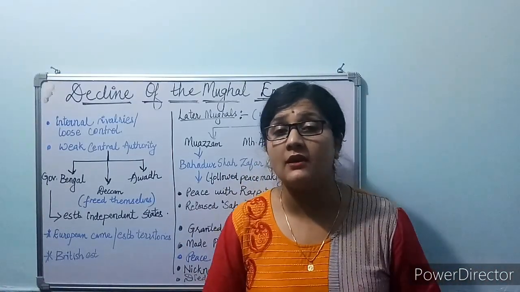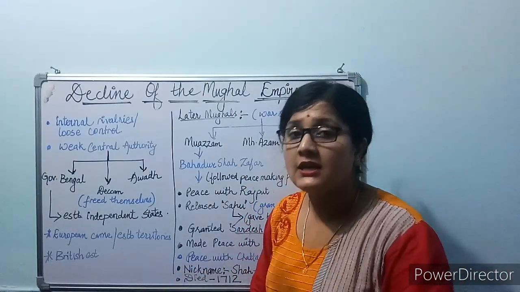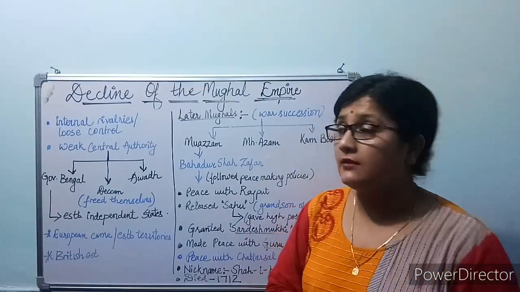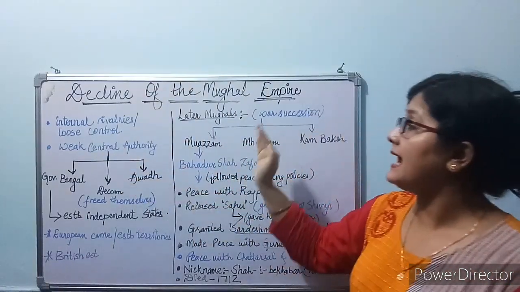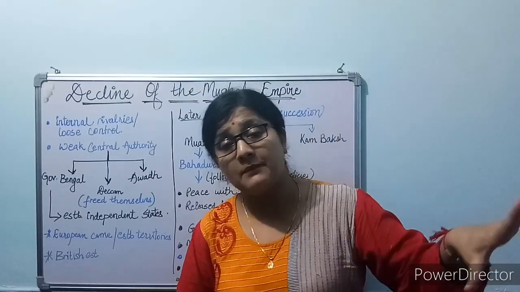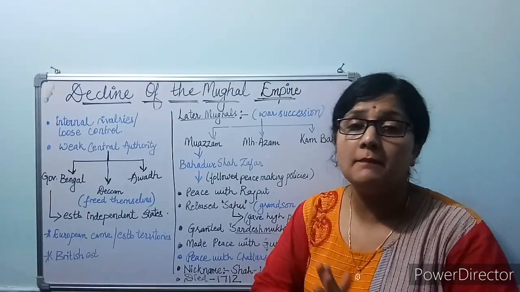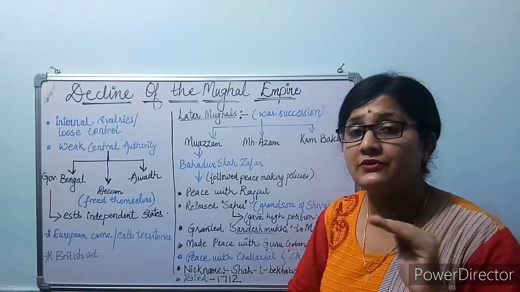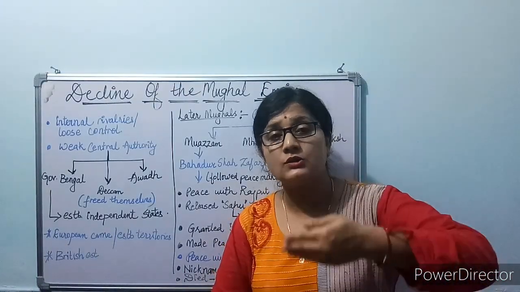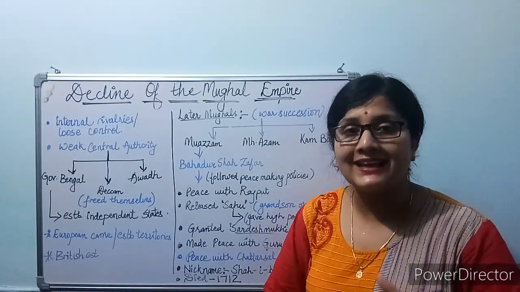And this was the time period when Europeans came here and established their own territories here. Why did they come here? They came here for the purpose of trade. During the period when this empire was declining, these Europeans started coming here. They came for the purpose of trade, and they established their territories here. And later on, the Britishers also came here for the purpose of trade, and afterwards they started ruling us.